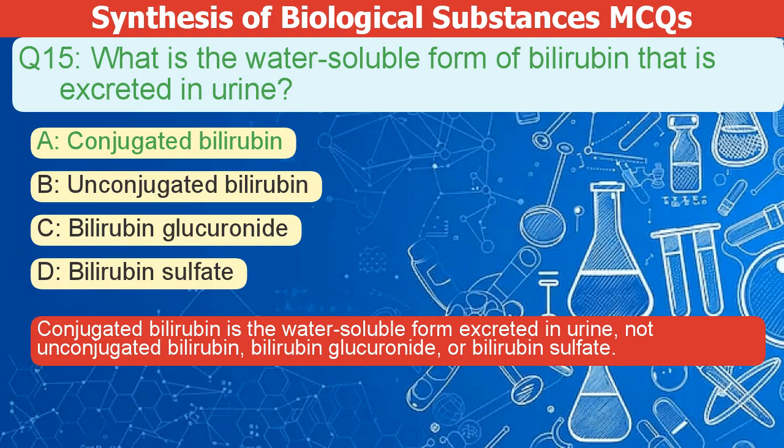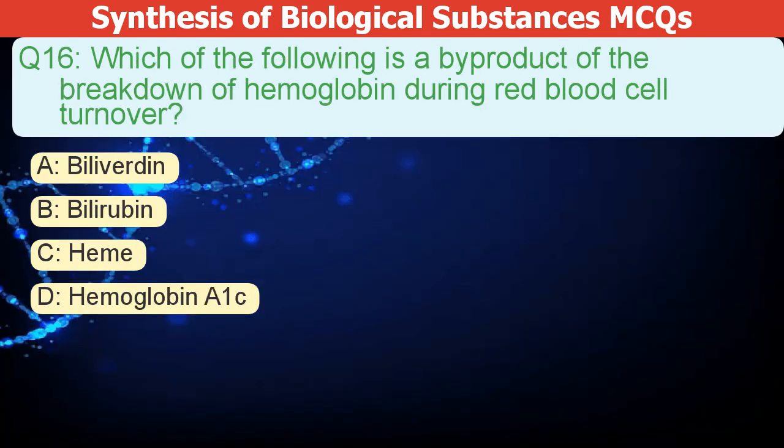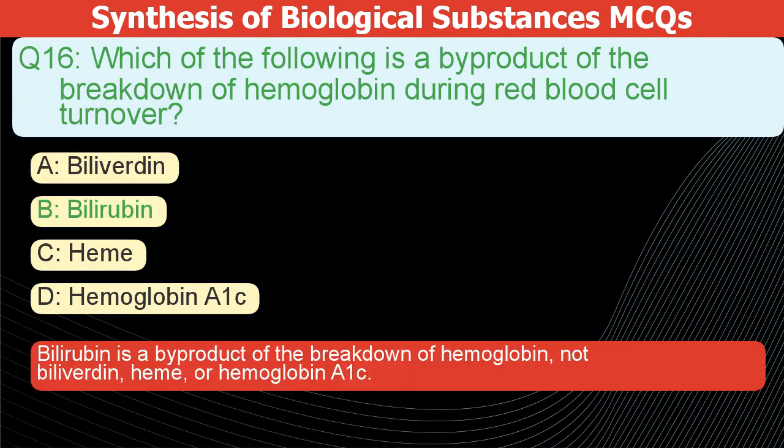not bilirubin sulfate. Which of the following is a byproduct of the breakdown of hemoglobin during red blood cell turnover? A. Biliverdin. B. Bilirubin. C. Heme. D. Hemoglobin C. The correct answer is B. Bilirubin is a byproduct of the breakdown of hemoglobin, not biliverdin, heme, or hemoglobin C.